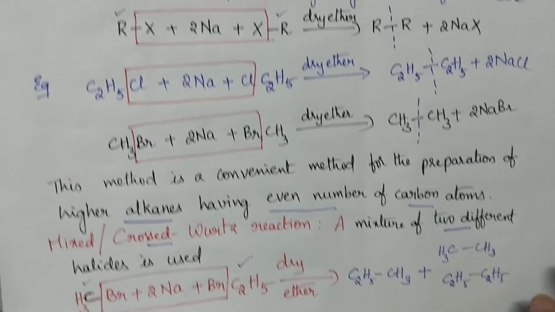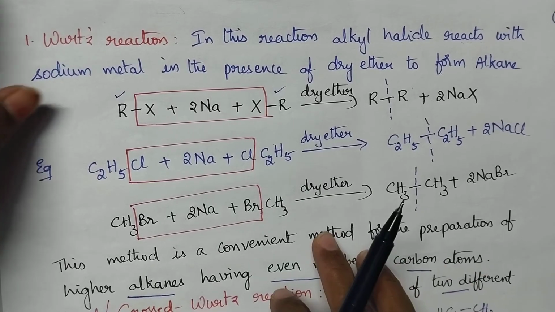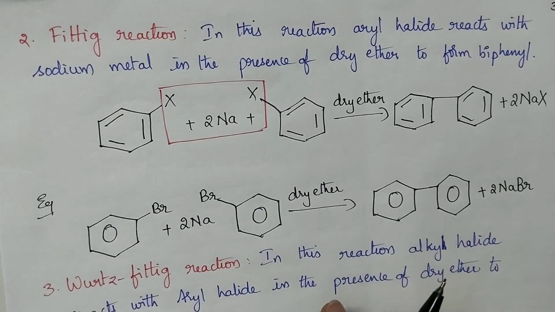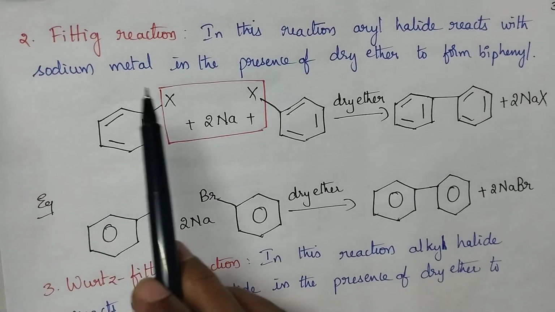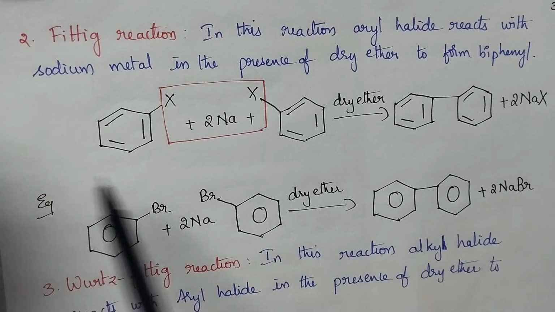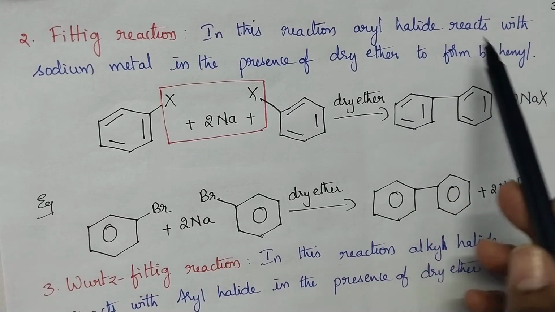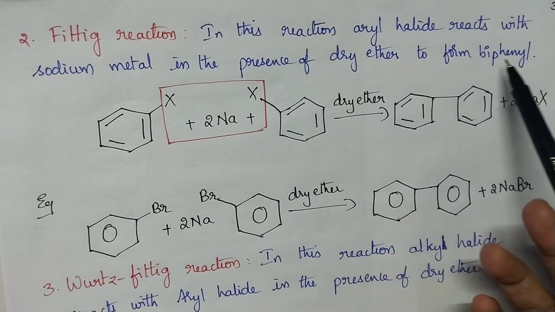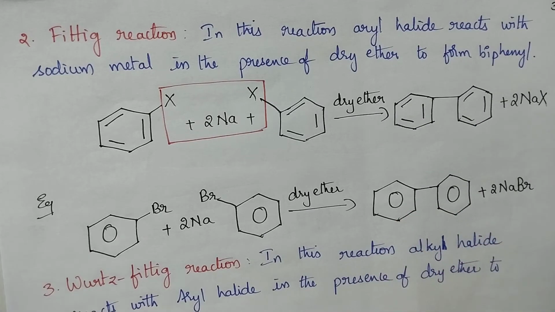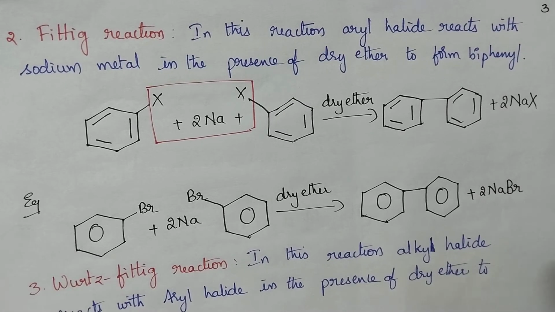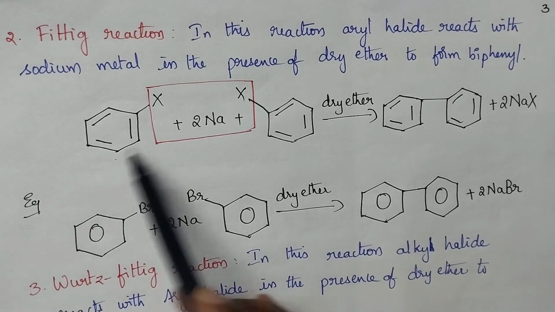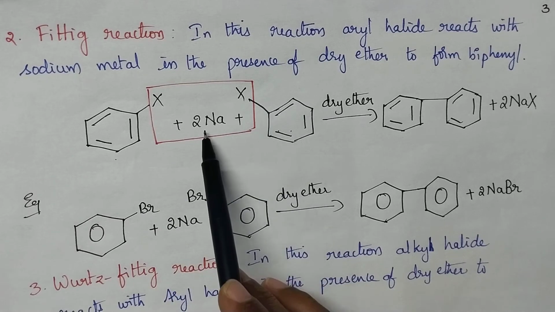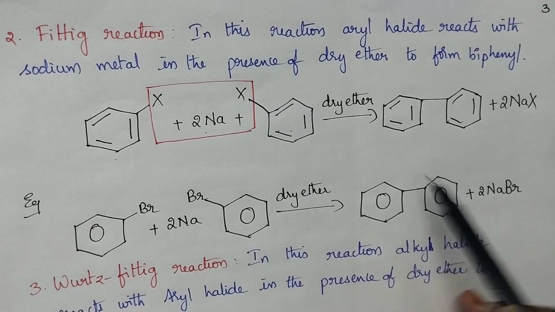Students, is it clear about the Wurtz reaction? Always remember, the Wurtz reaction is highly useful for the preparation of higher alkanes which are symmetrical. Next, coming to the Fittig reaction. In this reaction, aryl halides react with sodium metal in the presence of dry ether to form biphenyl as the major product. So, what happens in the Fittig reaction? Aryl halides react with sodium metal to form biphenyl.